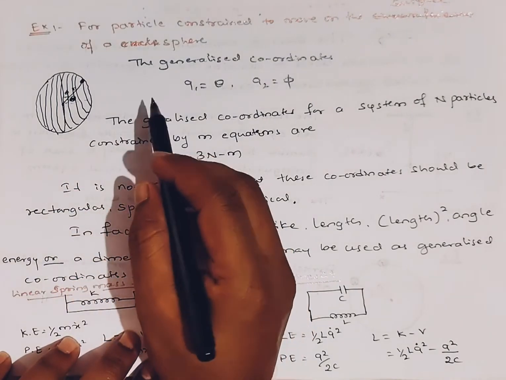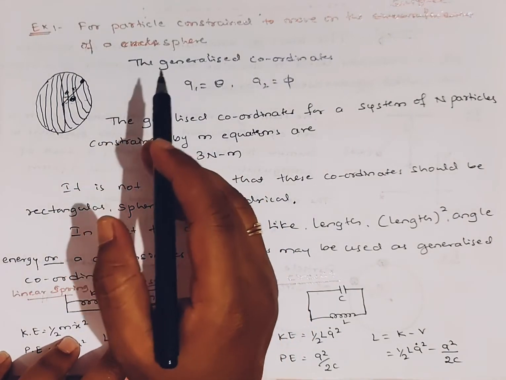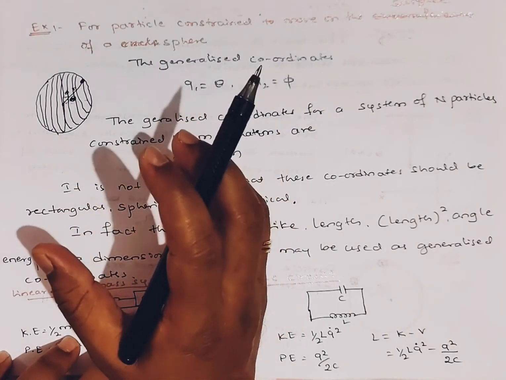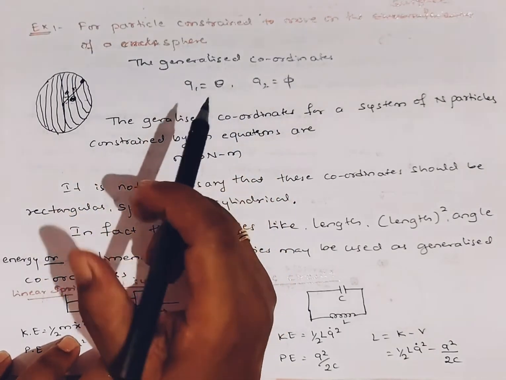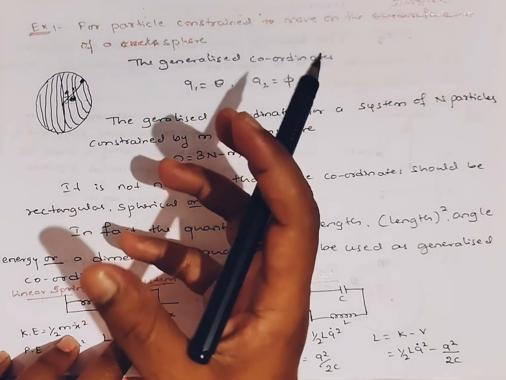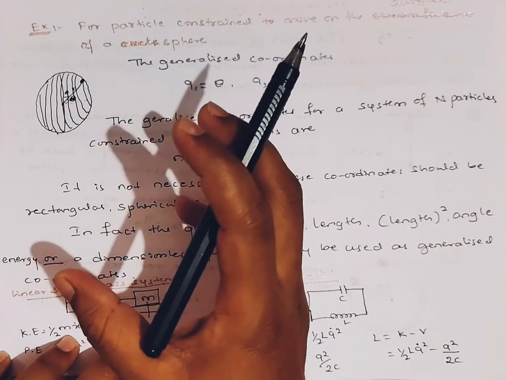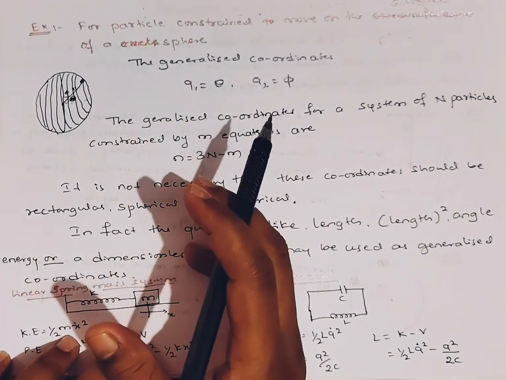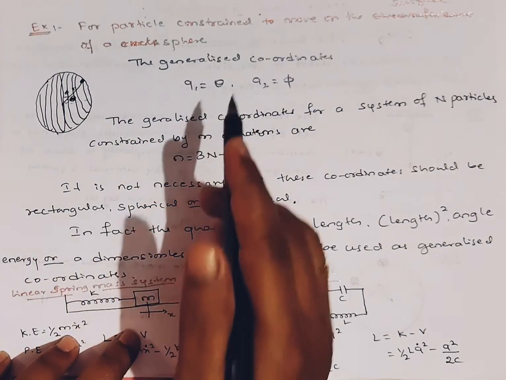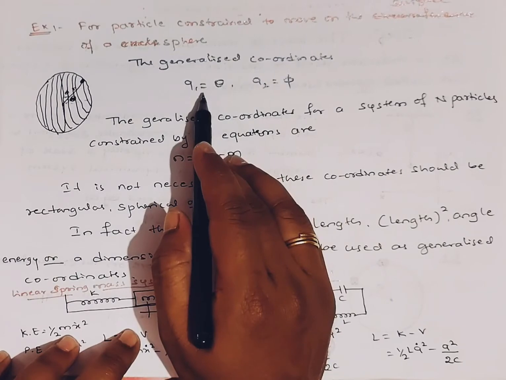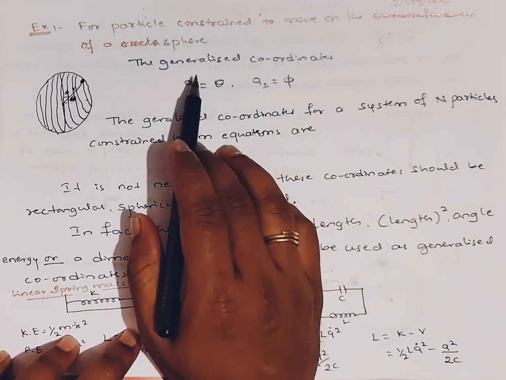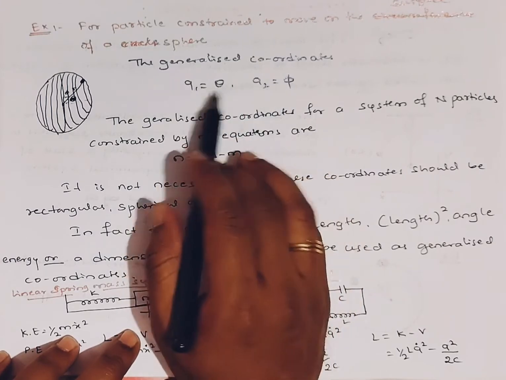If we need to specify the position of that ant on the ball, what are the generalized coordinates? The ball radius r is fixed, so the generalized coordinates are only theta and phi. q1 is theta and q2 is phi, so the generalized coordinates are 2.